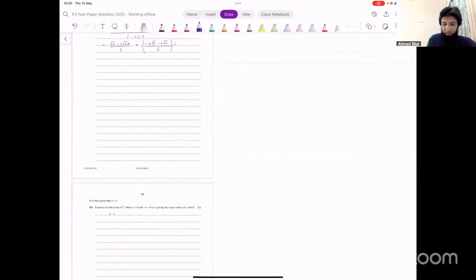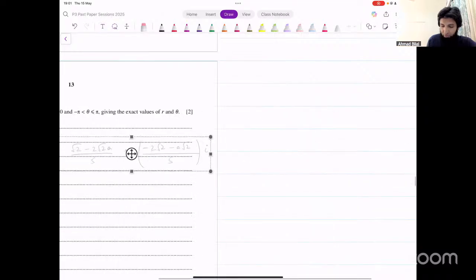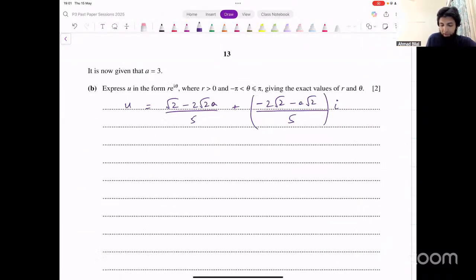We can input that here, so that u becomes under root 2 minus 2 under root 2 into a. What would that be? 6. 6 under root 2 divided by 5 plus minus 2 under root 2 minus 3 under root 2 divided by 5 times iota.